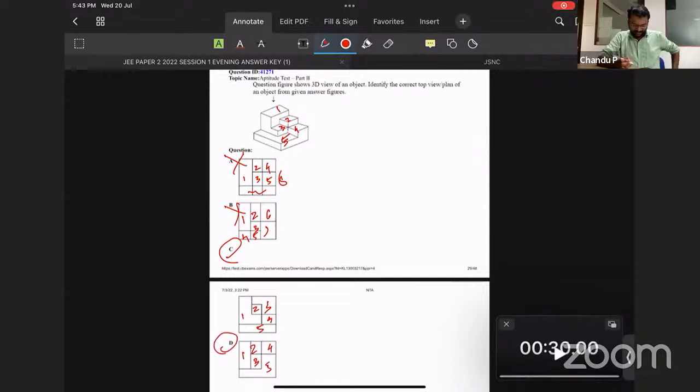Okay. Now a tiebreaker comes here. So view from the top. From the top, we are having an L shape. We are having an L shape from the top. And that is in this direction. C is going wrong. C is going to be wrong. D is the right answer, and you can check it over here.